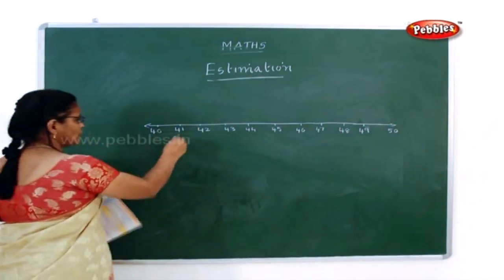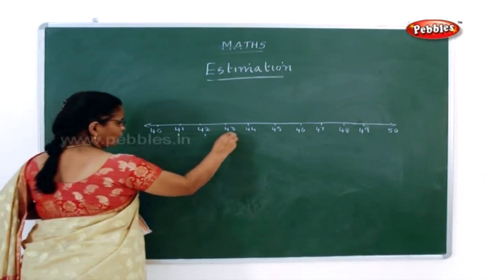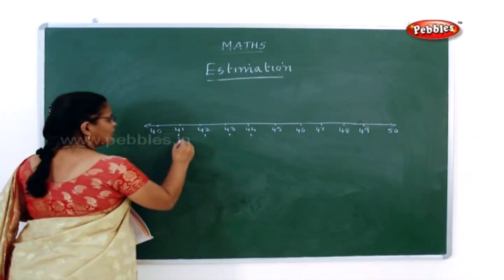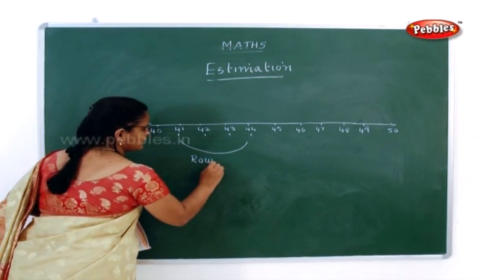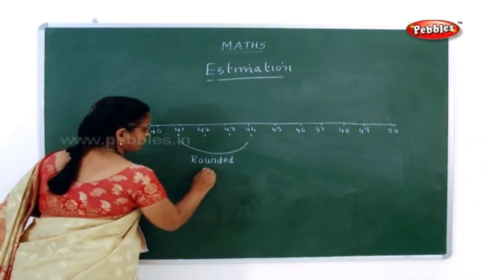See this, 41, 42, 43 and 44 can be rounded as 40.